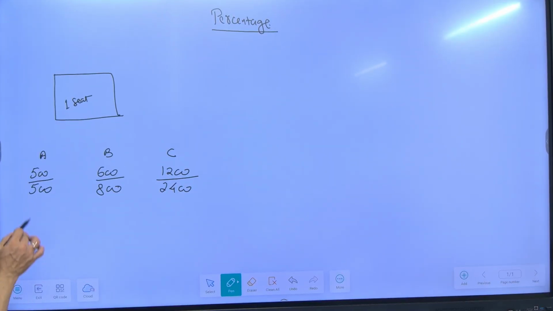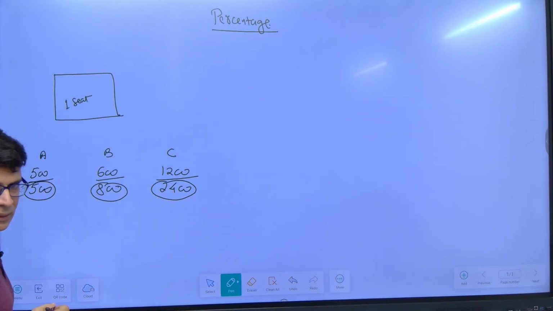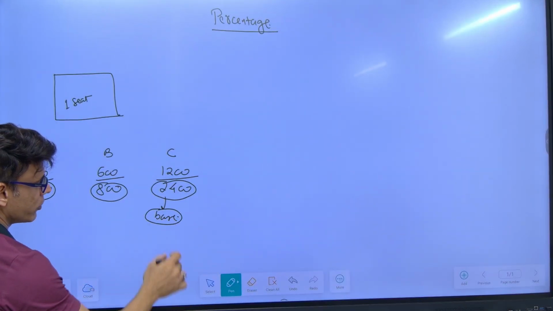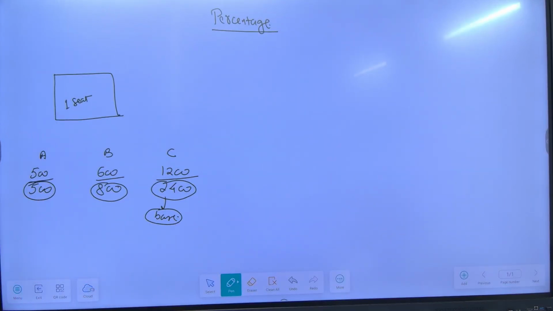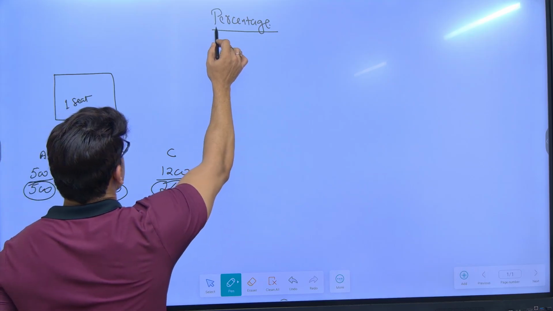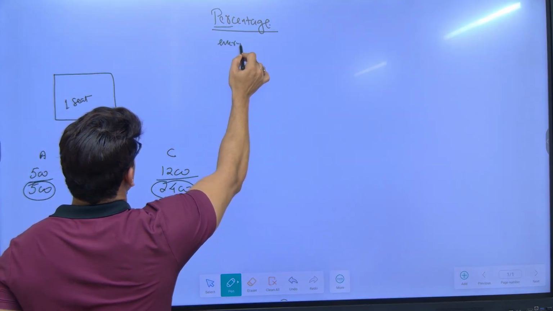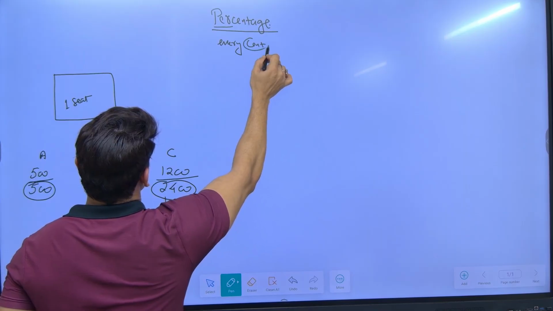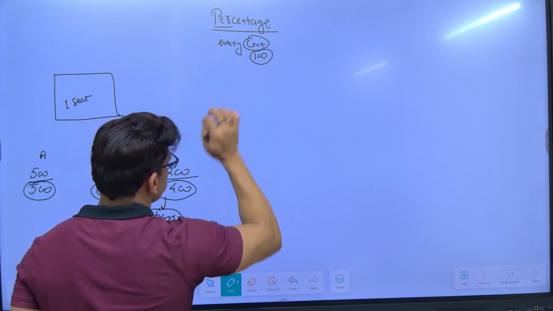So in percentage, you need to have a base value, called base. If you do not have a base, you cannot find out the relative performances, right? Out of how many? Suppose in a class, your rank is 1, out of how many? Rank is 10, out of how many? Out of means that is called base. So when we say percent, it simply means every cent. Cent means 100. So every 100.